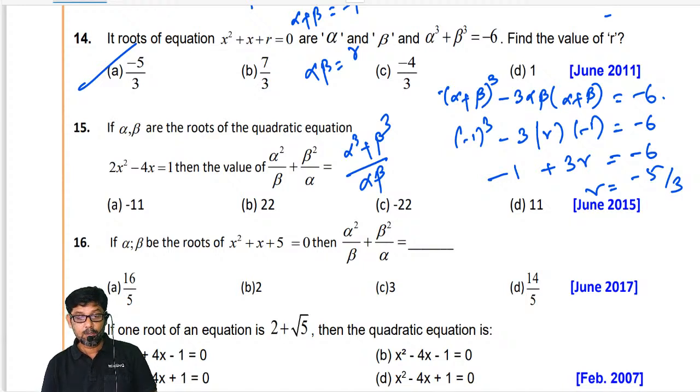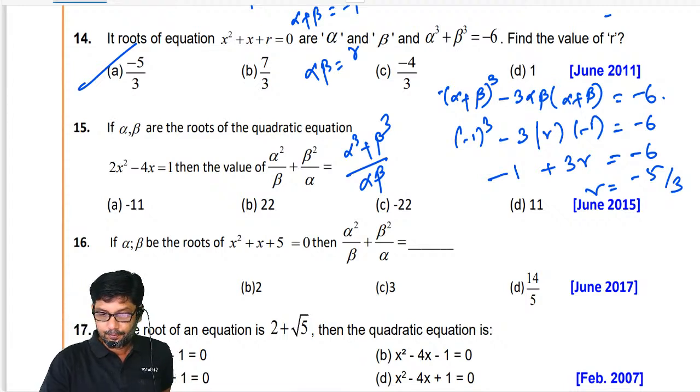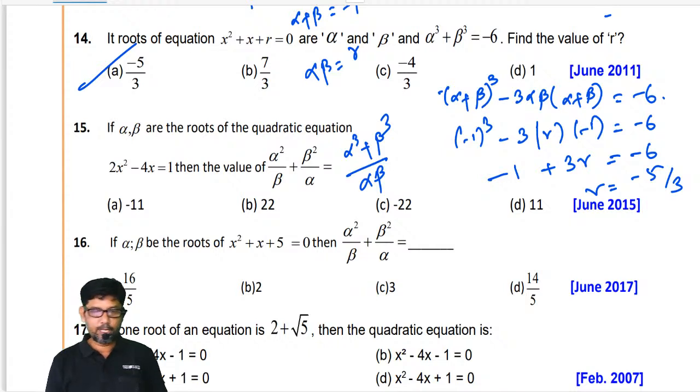Minus? Oh, very fast. Vaishnav is given B. You are talking about which question? 15th. Joel said minus 22. You are giving 22. I am a little confused. Can you please find out?